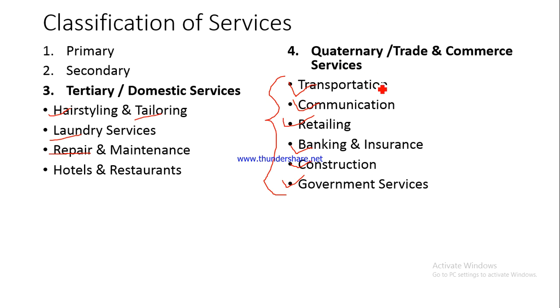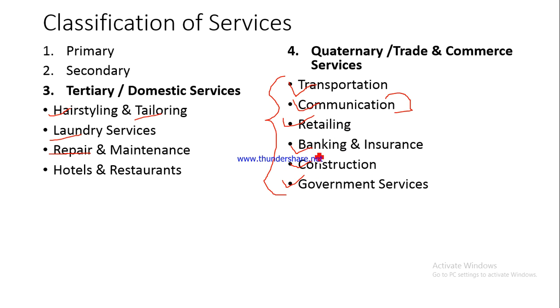Then we have transportation services. Uttarakhand Roadways is providing you transportation services. Communication services, for example, Vodafone Idea is providing you communication service, or Airtel or BSNL for that matter, they are providing you communication services.